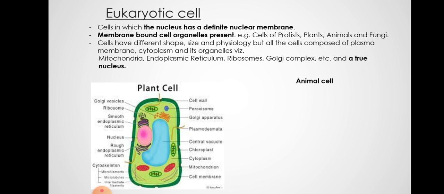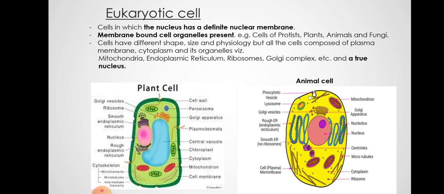Now here two eukaryotic cells are shown, an animal cell and a plant cell. The only difference you can see here is a large vacuole. It is present in plant cells, which is absent in animal cells.